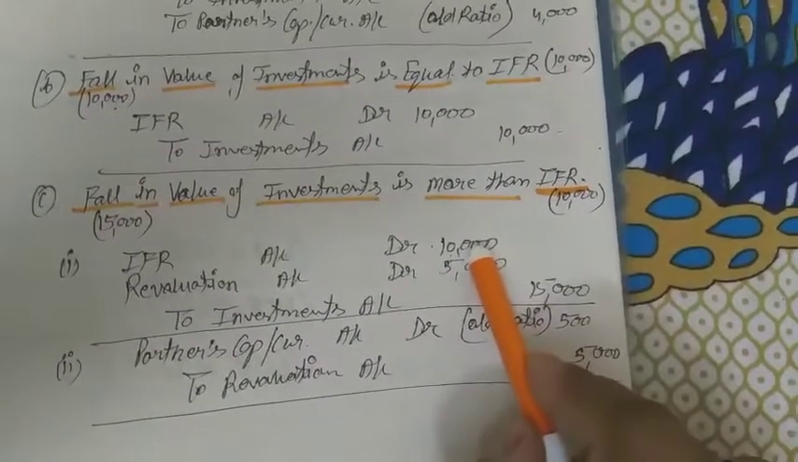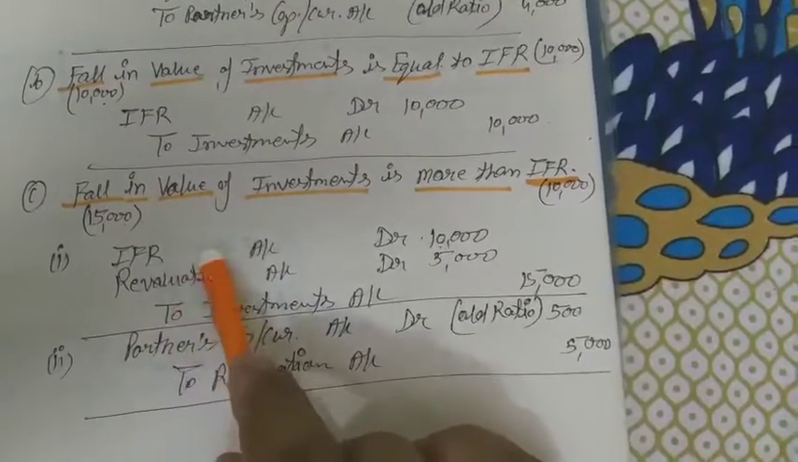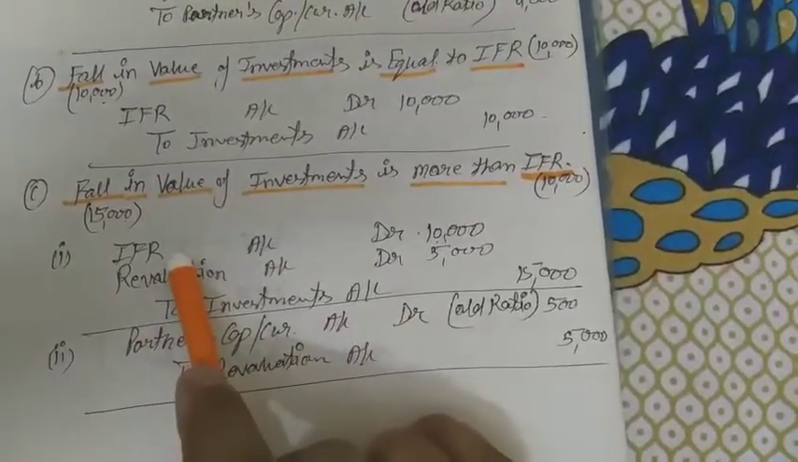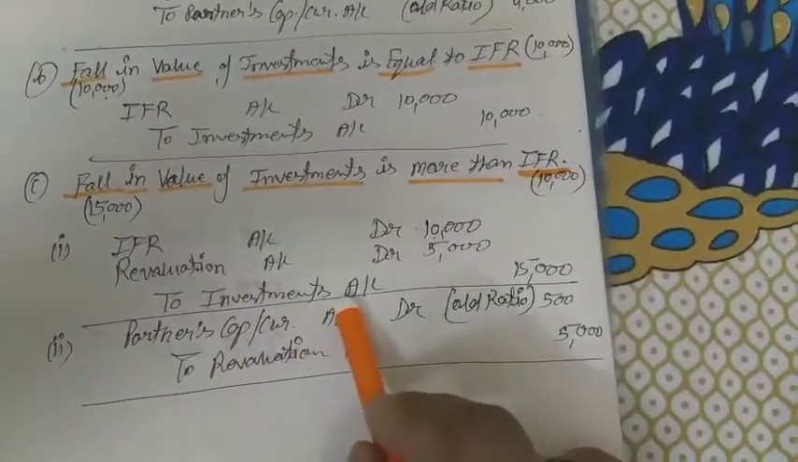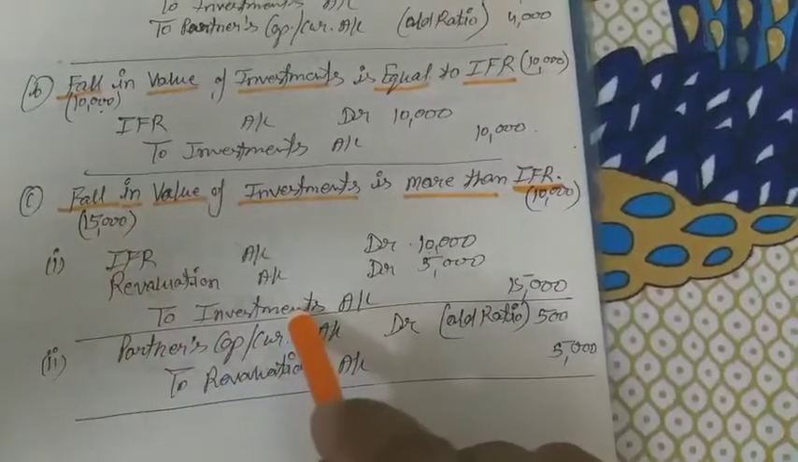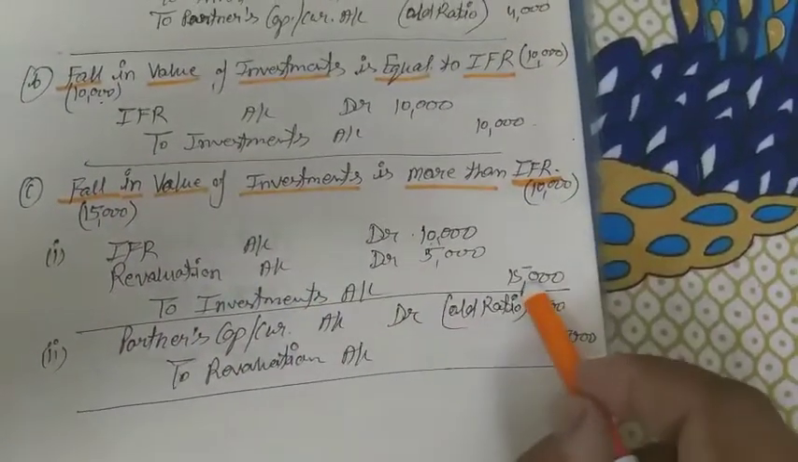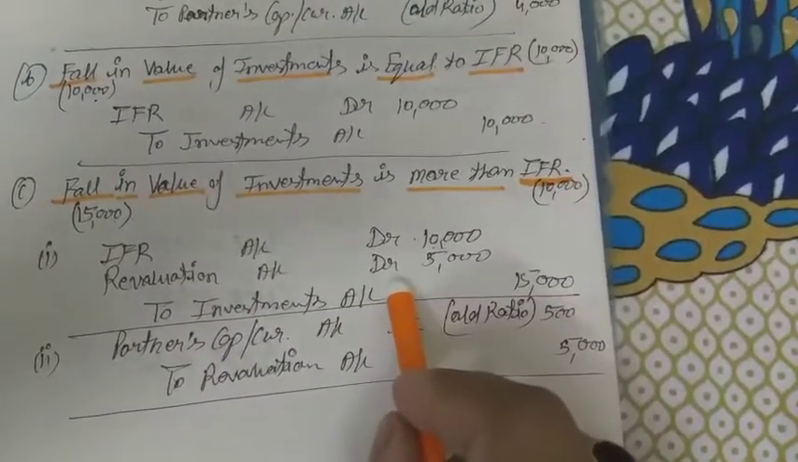10,000 will be debited. Why? Because we are writing off the IFR. If we are writing off the IFR, a liability, then it will be debited. Then we have to adjust this against investment. Why is it so? Because the value of investment is falling. So of the 15,000, the 5,000 balance will generate a revaluation account. A new account will be opened.